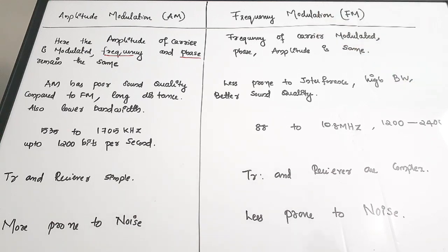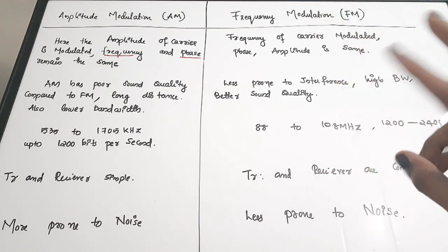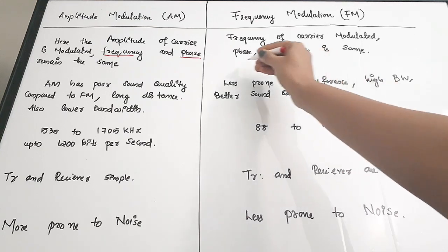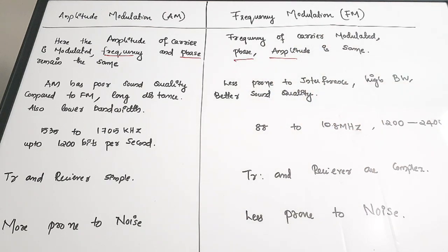Whereas for frequency modulation, here we are going to vary the frequency of the carrier in accordance with the instantaneous amplitude of your modulating or message signal. Okay, whereas the other two things, the phase and the amplitude, both are the same as that of your original carrier. Okay, so that is a basic difference.